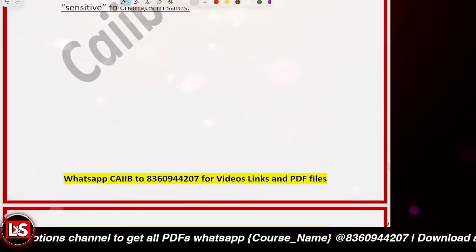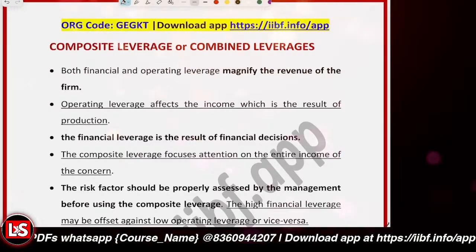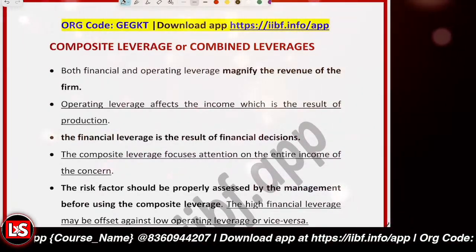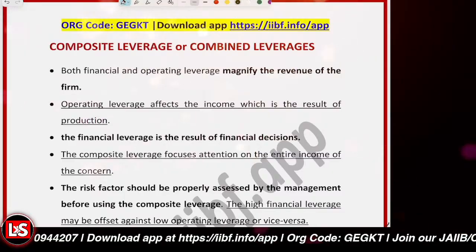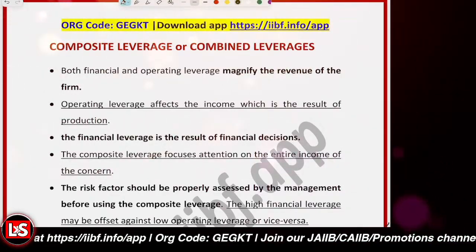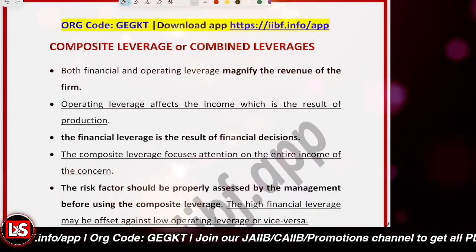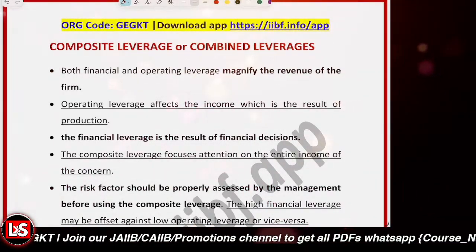Clear? And after that, we are going to learn about the composite leverage and the combined leverage. Very important again. Now, composite leverage, as the name suggests, we are going to combine both the financial leverage and the operating leverage.